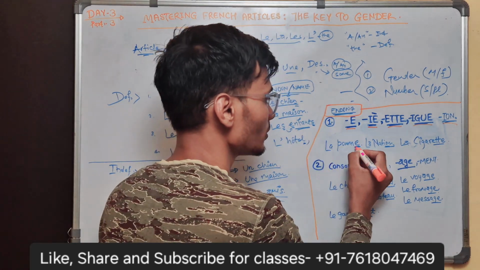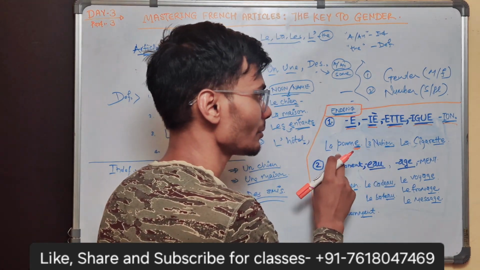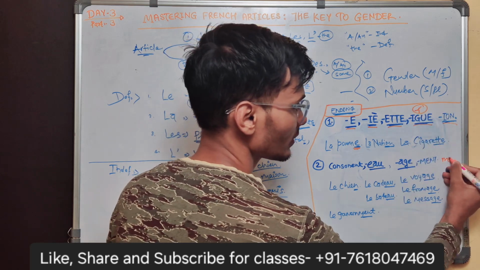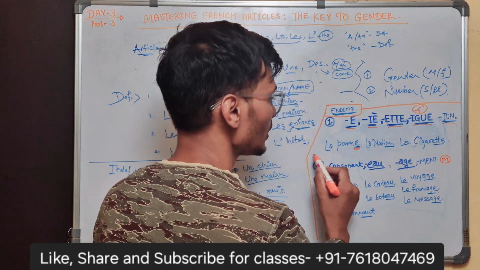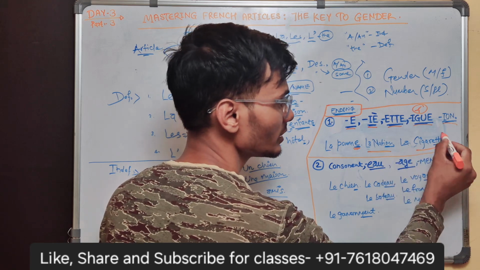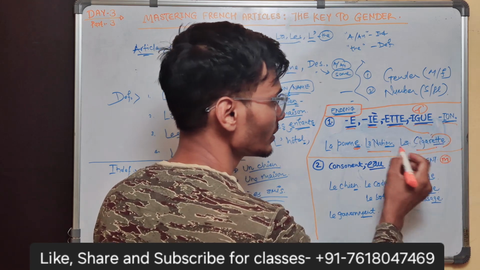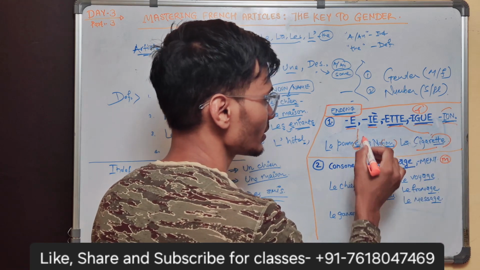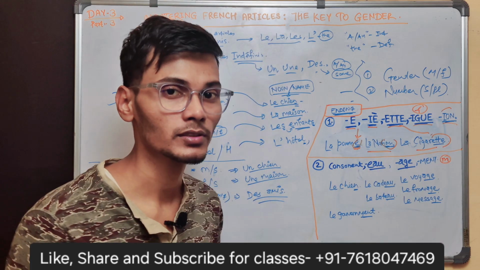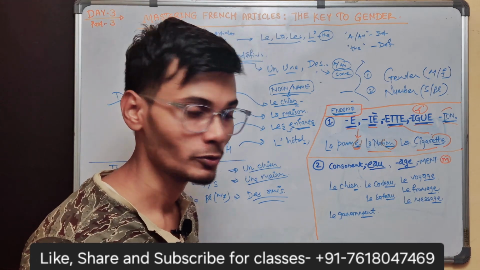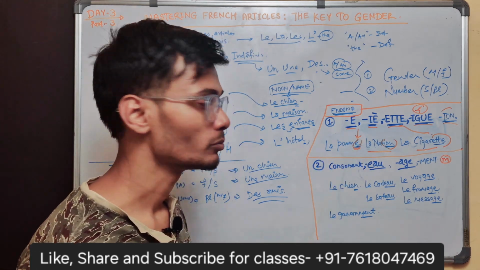So la pomme, this is feminine gender, right? It is very clear. This is a feminine gender, and this part is masculine. So la pomme, la nation, la cigarette. You can see the ending ette here, ion, and e ending here. These are a few examples that you can understand with. You can find a dictionary and a lot of words there to add more of them.